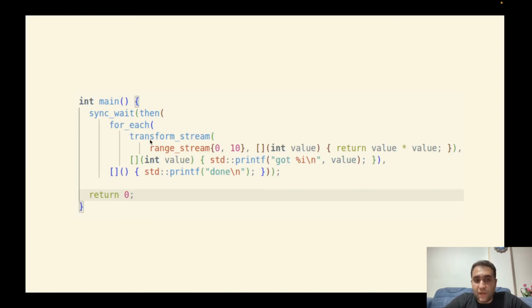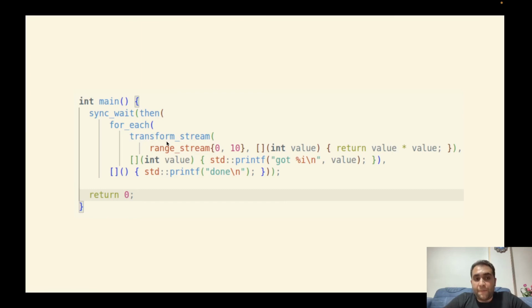Let's start from the inside. We have generated a stream through range stream, and then we transform the stream to another stream through transform stream, and this is the transform function. It means this stream will be transformed by this function, and the result of transform stream will be a new stream.